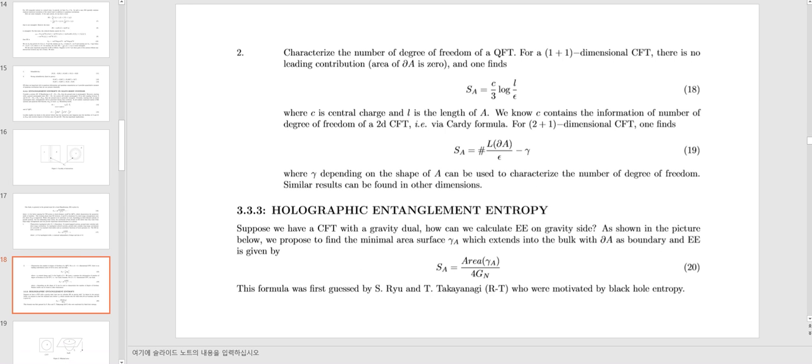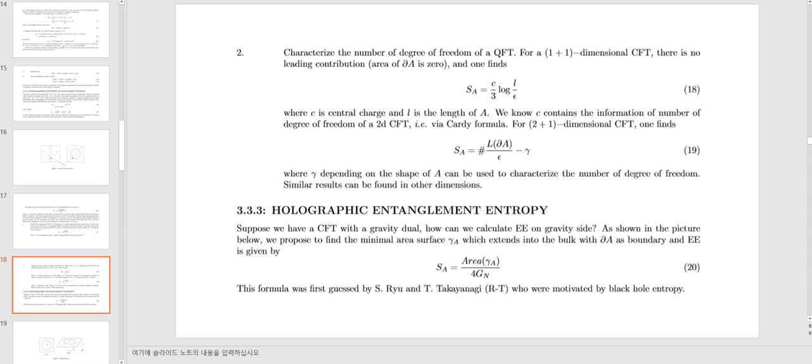It also characterizes the number of degrees of freedom of a quantum field theory. For a 1 plus 1 dimensional quantum CFT, there is no leading contribution, and one finds this, where c is the central charge and L is the length of A. We know c contains the information of the number of degrees of freedom of a 2D CFT via the Cardy formula. For a 2 plus 1 dimensional CFT, one finds this, where gamma, depending on the shape of A, can be used to characterize the number of degrees of freedom. Similar results can be found in other dimensions.